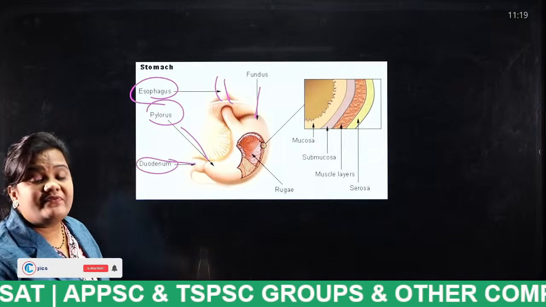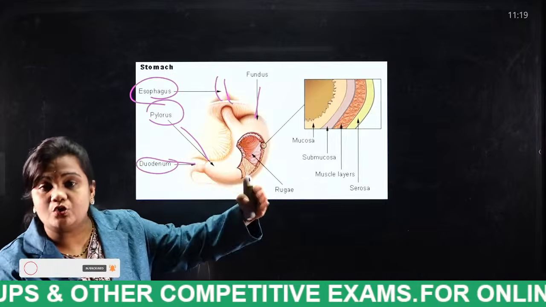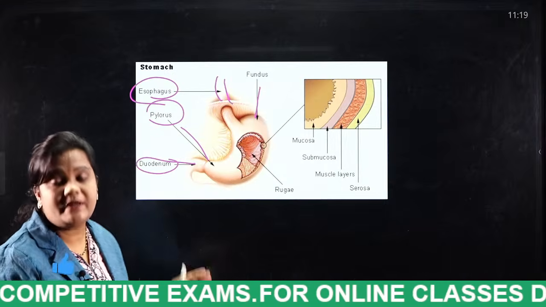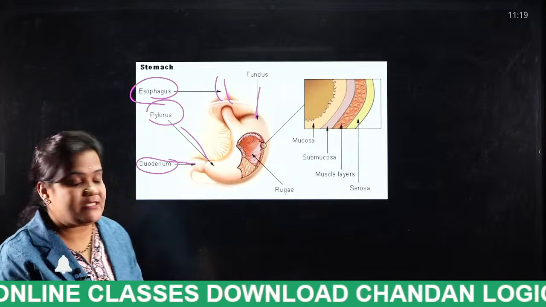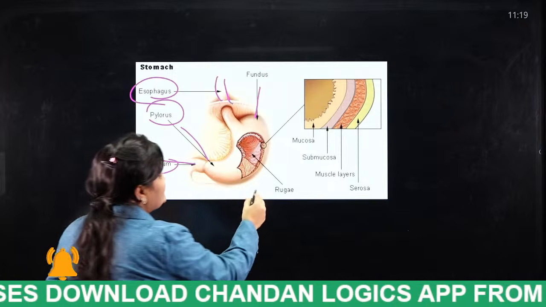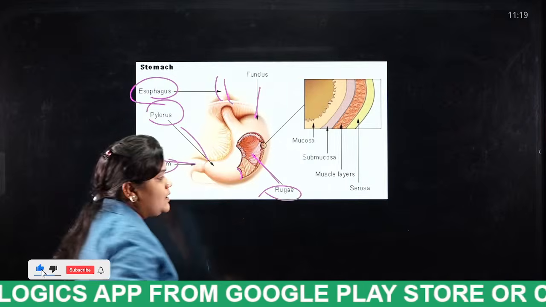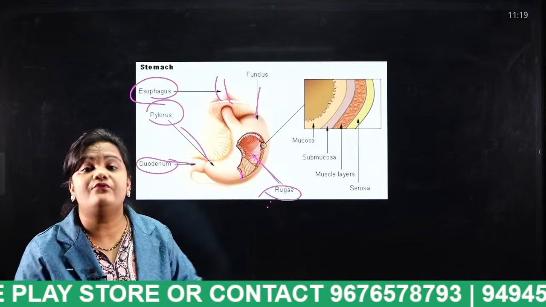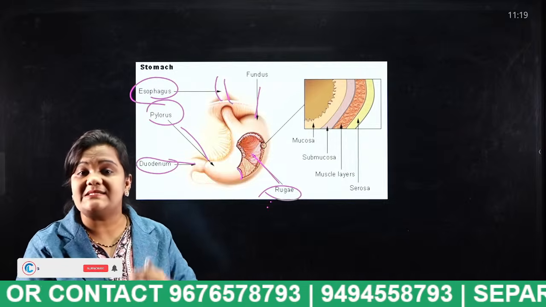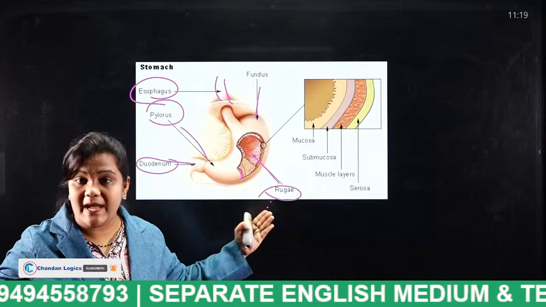From the stomach, the food enters the small intestine through the duodenum. The duodenum is a part of the small intestine system. And here are the rugae, which are a part of the stomach. What is the function of the rugae? They consist of folds which allow the food to be stored in excess.